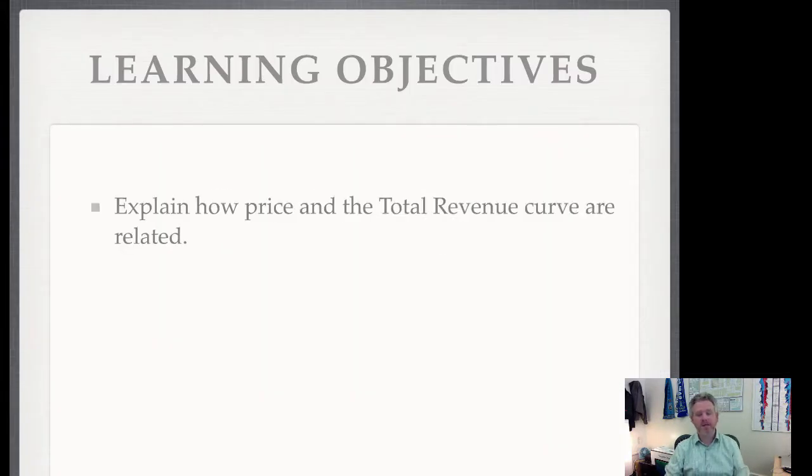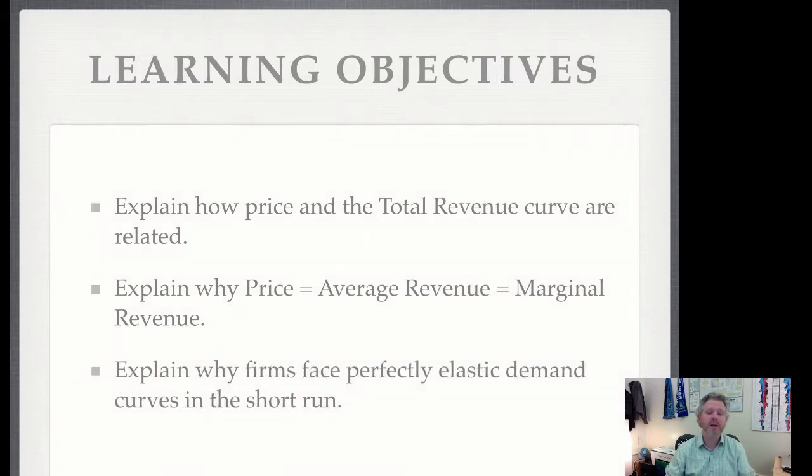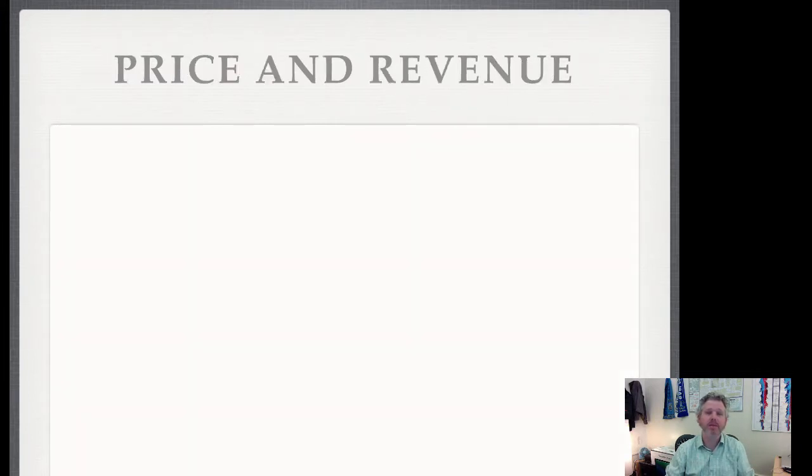The learning objectives for this screencast are: you should be able to explain how the price and total revenue curve are related. You should be able to explain why price equals average revenue equals marginal revenue. You should be able to explain why firms face perfectly elastic demand curves in the short run.